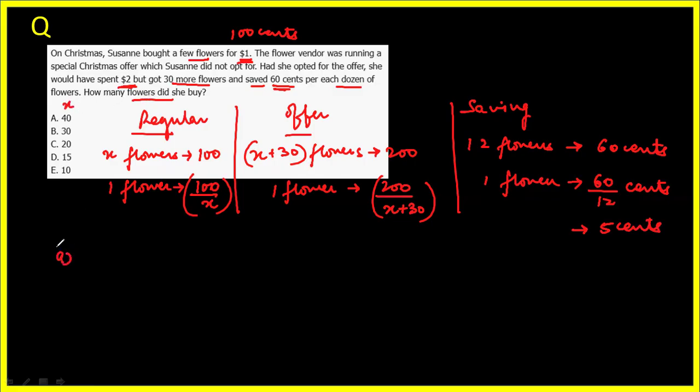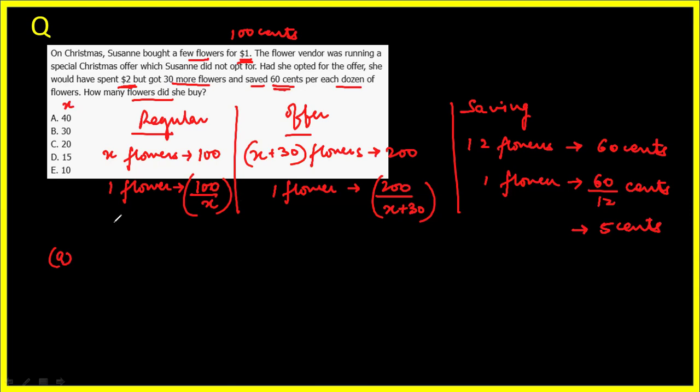Now the options give us the values of X here. Let's start with the options and find out the regular price and the offer price. Wherever the difference is 5 cents, that will be the correct option. So we are starting with the options to solve this particular question.